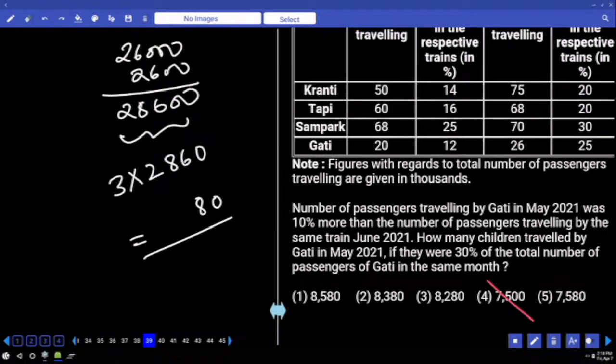If it is 10% more, it is 110%. In the month of May, they said it is 10% more, which is 110%. Should be multiple of 11. Can it be first option? Can it be second option? Can it be third option? Can it be fifth option? First find 11 multiple verification and D.